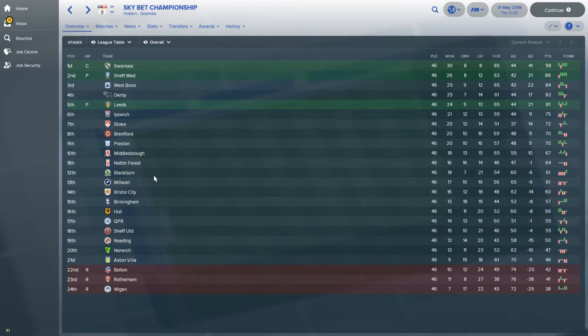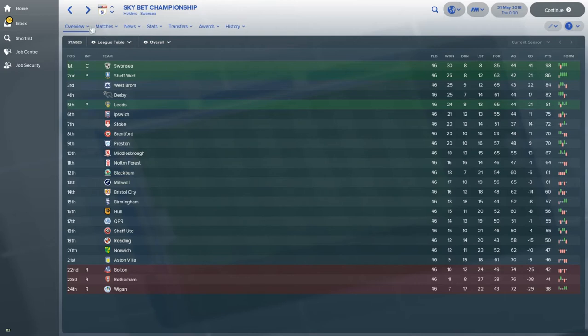Blackburn, good mid-season, halfway finish for a promoted team. We've got Aston Villa down in 21st, and then Rotherham and Wigan, the two teams that came up, going straight back down, along with Bolton. They've obviously only been up a year and then gone down the second time of asking.